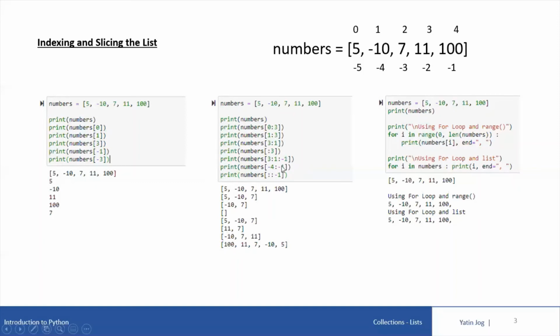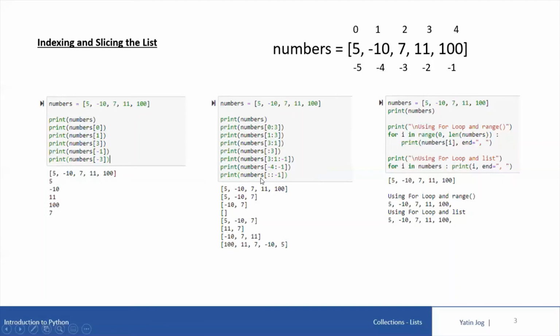If I try to print -4 to -1, I have not mentioned the third parameter, so it is a forward direction. -4 to -1, yes, I can go. Including -4, excluding -1, it will print -10, 7 and 11 on the screen.